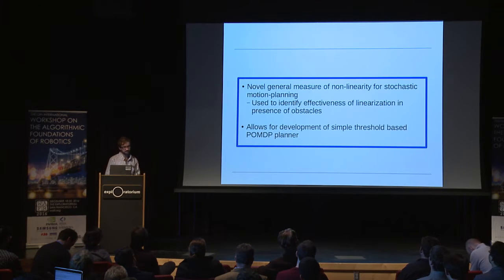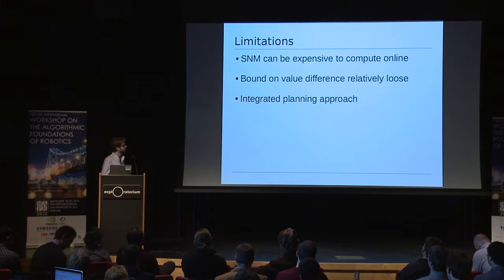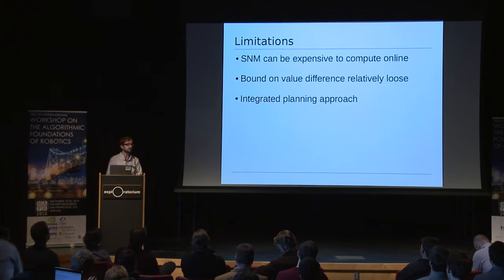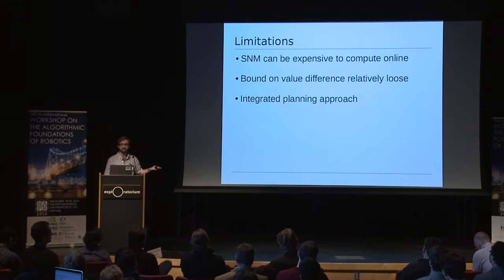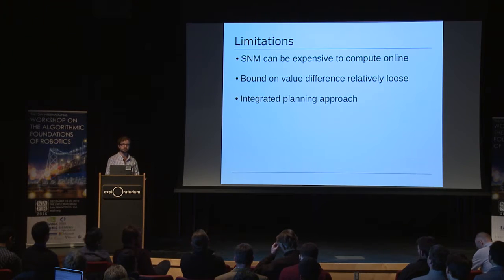However, there are also a few limitations regarding our presented method. First of all, computing S&M essentially means solving a stochastic optimization problem, which can be pretty expensive to compute. Furthermore, the derived upper bound on the value difference is relatively loose and can only be used as a sufficient condition to decide when a linearization-based solver can be used. And furthermore, we believe that we can significantly improve the relatively simple threshold-based planner by developing a more integrated planning approach that includes our measure.